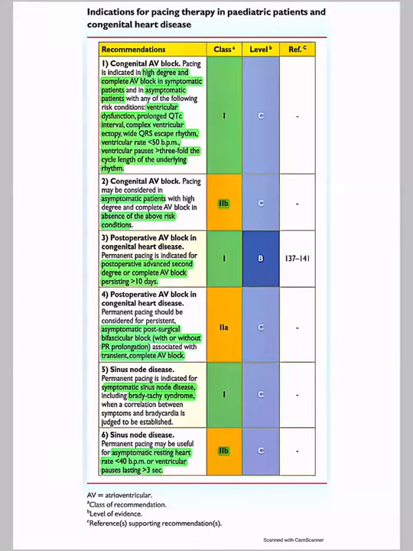We have told some risk conditions. So if the patient has congenital AV block, and has symptoms or no symptoms along with these risk conditions, it is a class 1 indication. If the patient is completely asymptomatic, the AV block is documented, but none of the other added risk factors are there, then it is a 2B indication. With respect to sinus node dysfunction, pacing may be useful in an asymptomatic patient with resting heart rate less than 40 beats per minute, or ventricular pauses lasting more than 3 seconds.